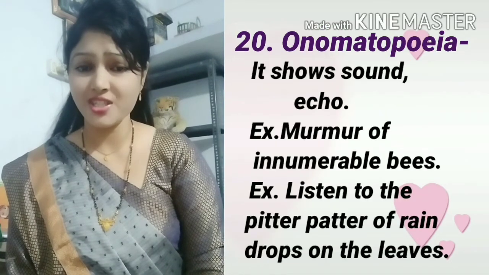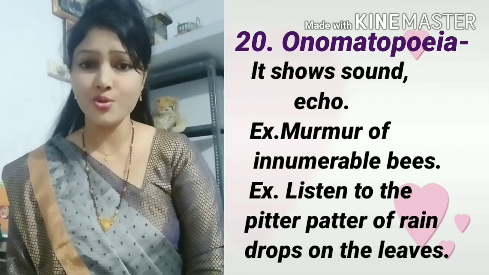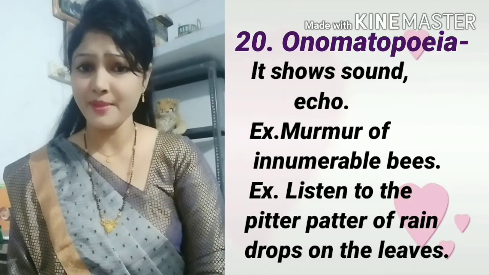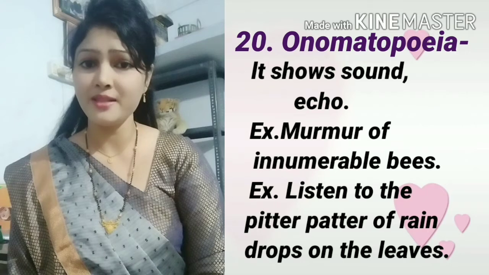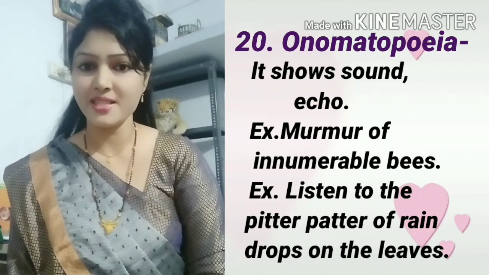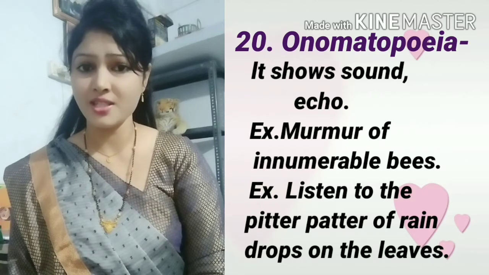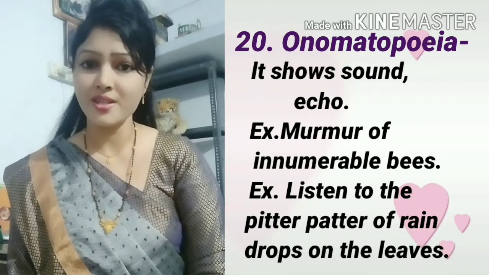Next figure of speech is onomatopoeia. Onomatopoeia shows sound or echo. Example of this figure of speech is murmur of innumerable bees. Here we are hearing the sound of bees. Murmur, this word is showing sound.